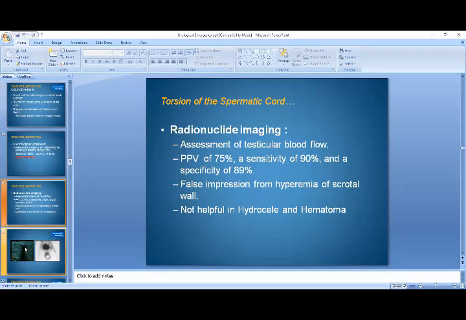The other main differentiating point is that testicular torsion is usually sudden in onset, whereas epididymo-orchitis gradually develops over time and then reaches its peak. So testicular torsion and epididymo-orchitis need to be differentiated before exploring, because if you are exploring the patient with a diagnosis of testicular torsion, you will have to be 100% sure that the patient is suffering from testicular torsion.